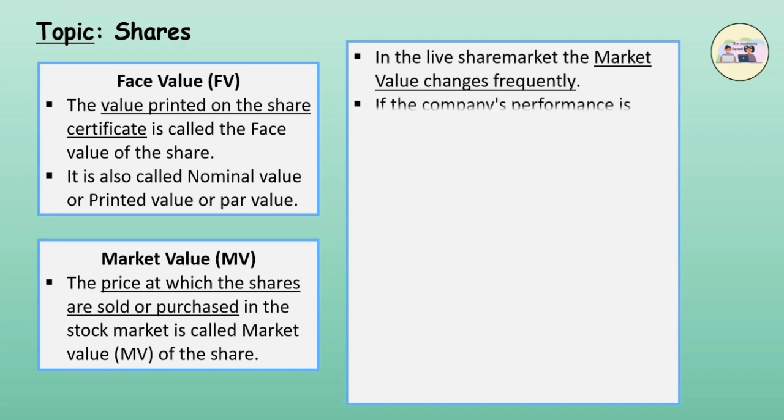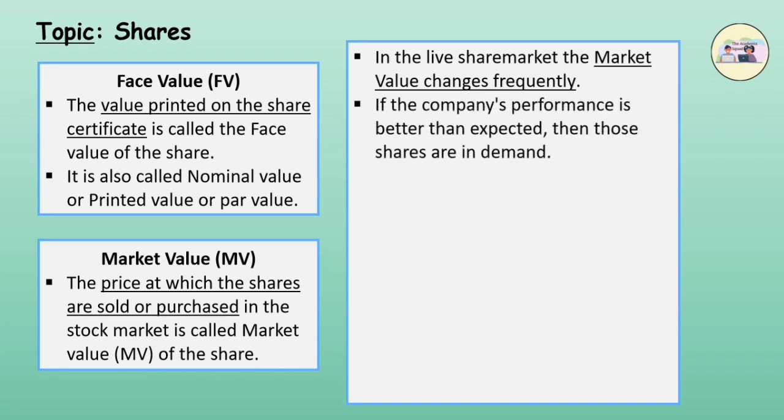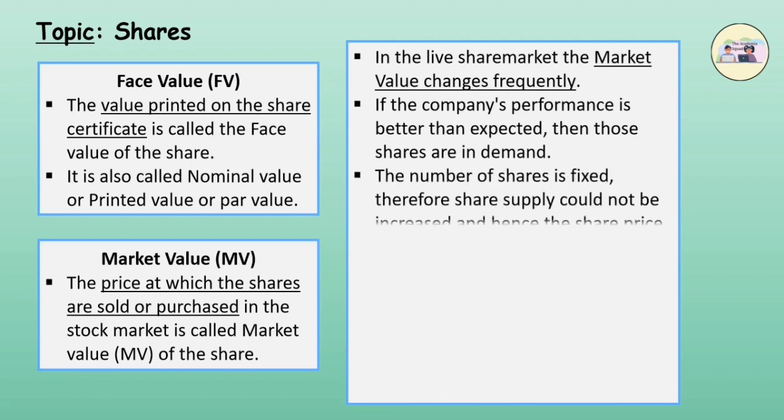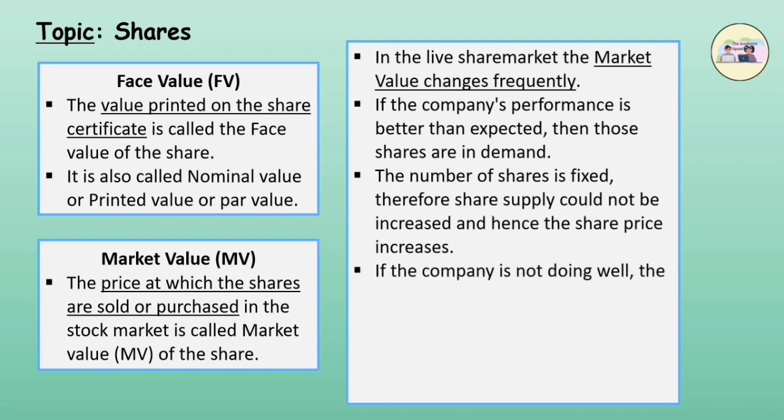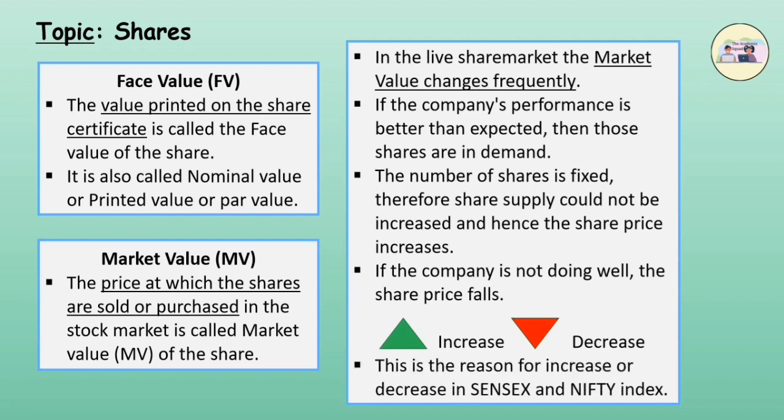If the company's performance is better than expected, then those shares are in demand. The number of shares is fixed, therefore share supply cannot be increased and hence the share price increases. If the company is not doing well, the share price falls. Increase in price is shown by a green triangle upward and decrease in price is shown by a red triangle downward. This is the reason for the increase or decrease in the Sensex and Nifty index.